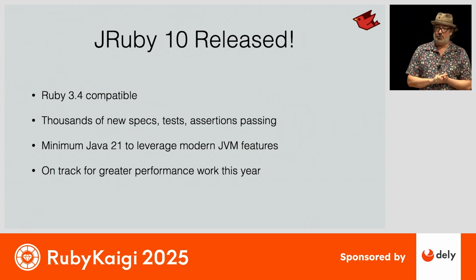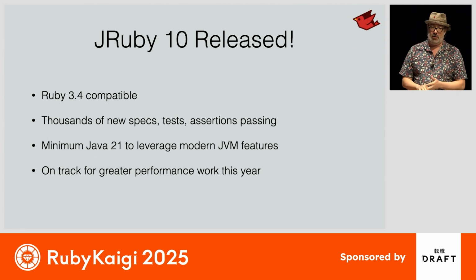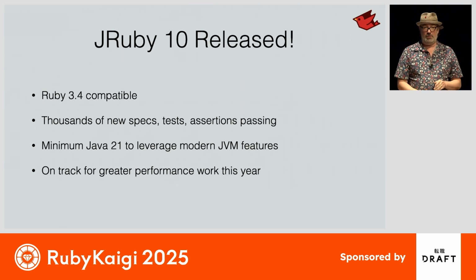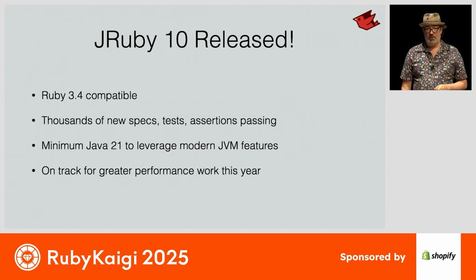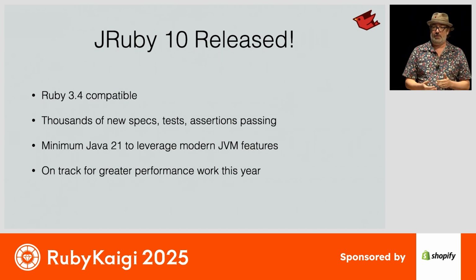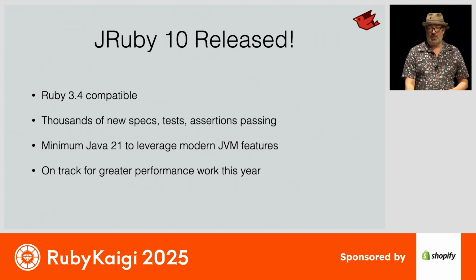So the big announcement this week, we finally released JRuby 10. This is our biggest release in many, many years. We have jumped to Ruby 3.4 compatibility, running lots of new tests and specs, thousands of new assertions. We've done a lot of work to try and make sure compatibility is solid. We also now require the minimum of Java 21, because of all the cool new features in the JVM that we want to start taking advantage of, that when we run on an old version, it was just too hard for us to utilize them. So lots of additional performance work coming up this year.